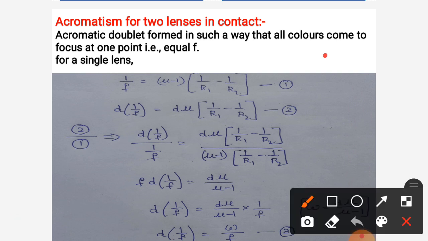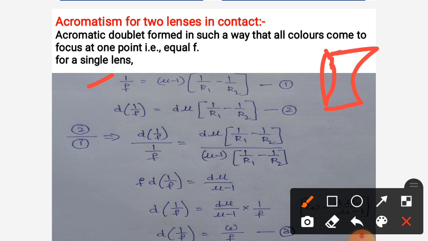Here we take the convex lens and concave lens, both in contact. First we have to calculate the deviation of the focal length. That is, 1/f = (mu - 1)(1/r1 - 1/r2). It is from the Lensmaker's formula. Differentiate both sides. Then we get d(1/f) = d mu (1/r1 - 1/r2). Here r1 and r2 are the radii of curvature of the lens, they are constant.